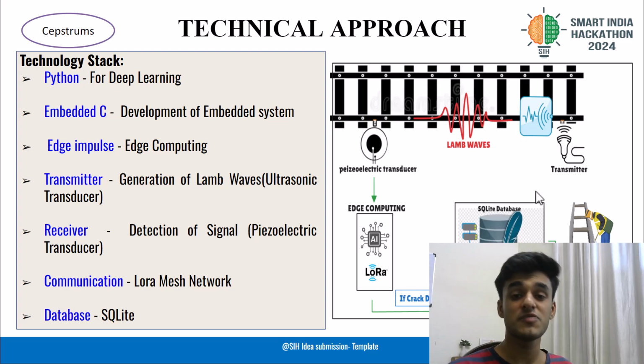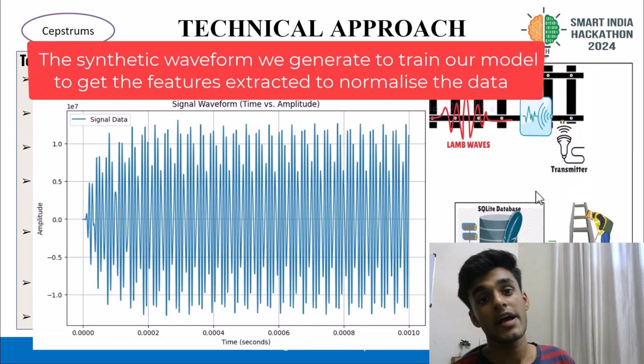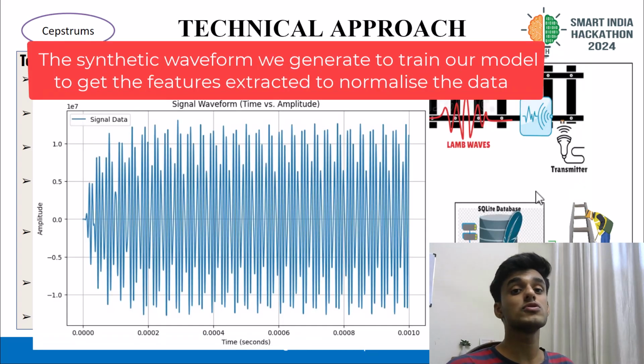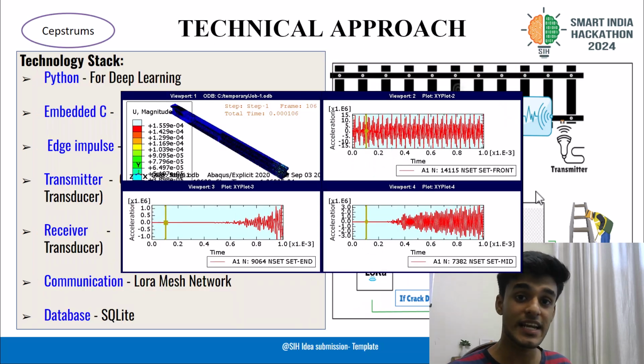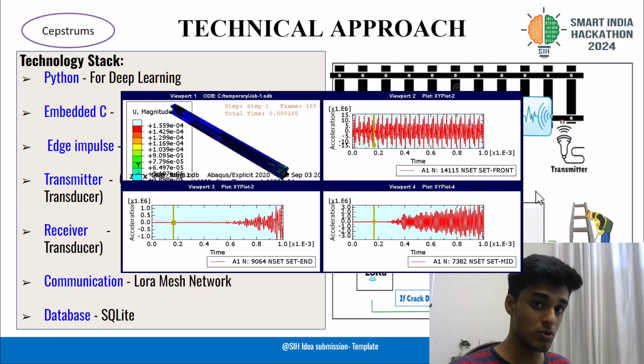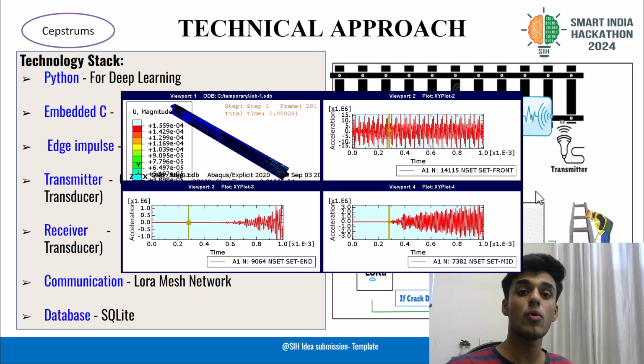And now, for the final part, the synthetic dataset. In order to train the CNN model, we have used the synthetic dataset that we have collected. Apart from that, we have also used Abaqus to simulate the UIC60 railway track with its same and original properties. With the aid of the simulation, we were able to obtain how the Lamb waves propagate through the UIC60 railway track.